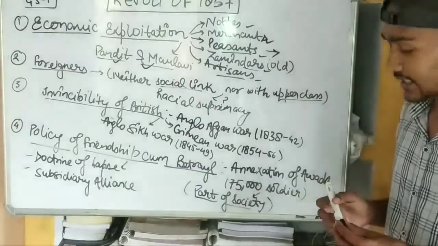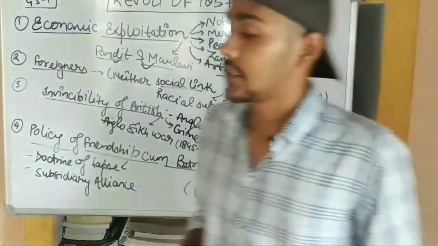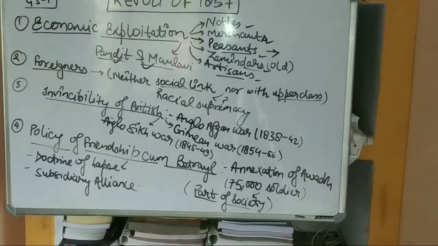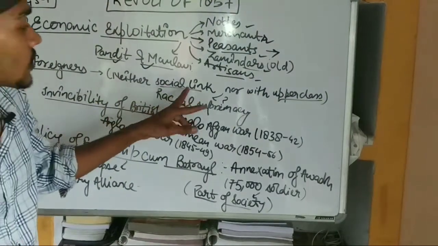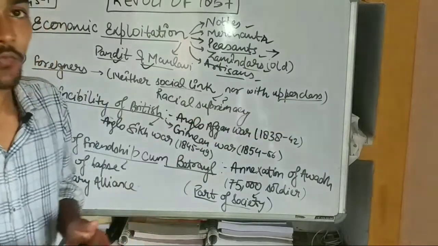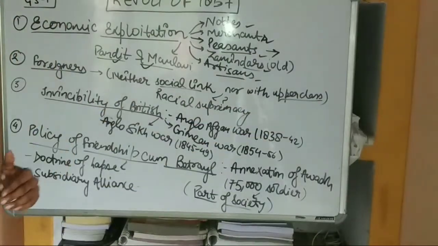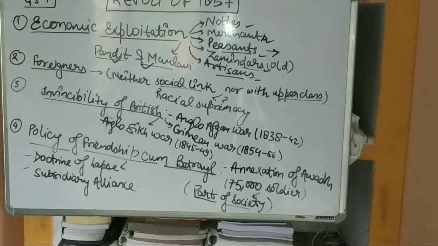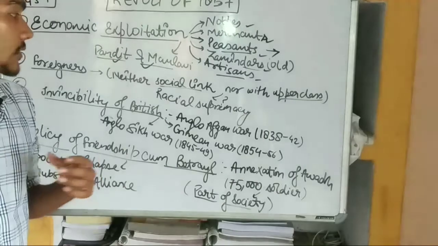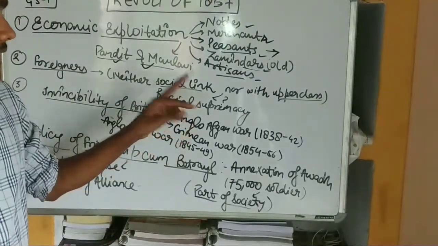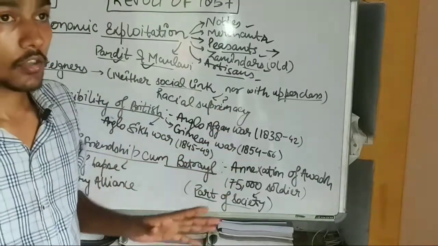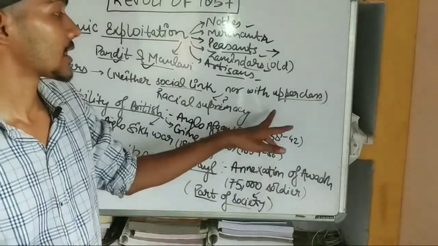The second reason was that the British were perpetual foreigners. Perpetual foreigners means they had neither a link with the society nor with the upper class. What was the difference between these Britishers and the other rulers who came from abroad in pre-modern India, that is, in the medieval age? The first difference is that the pre-modern kings had a social link with the people, and the second is that they had a good relation with the upper class.